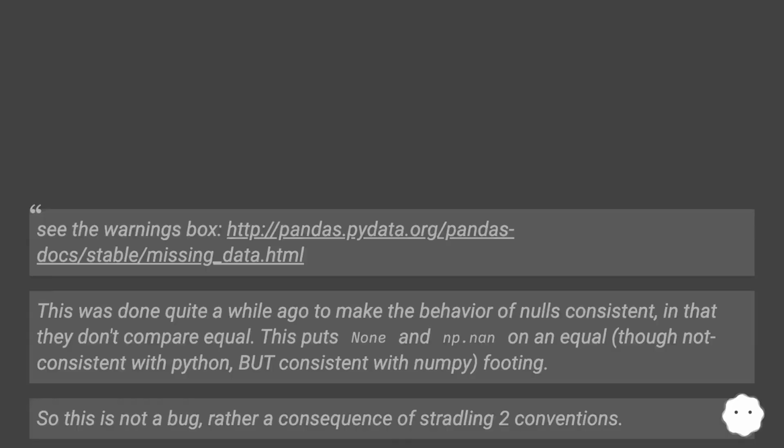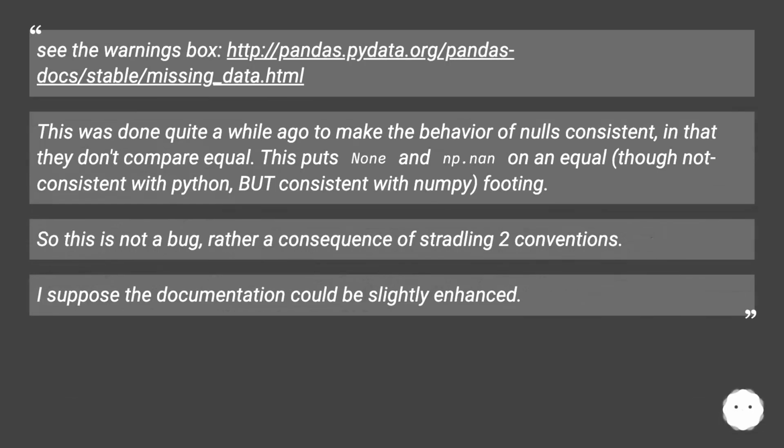This is by design. See the warnings box in this URL. This was done quite a while ago to make the behavior of nulls consistent, in that they don't compare equal. This puts None and np.nan on an equal footing, though not consistent with Python, but consistent with numpy. So this is not a bug, rather a consequence of straddling two conventions.